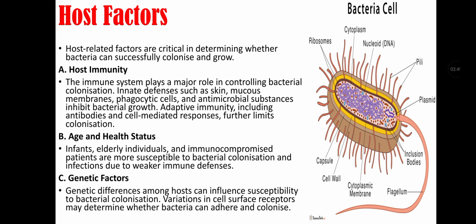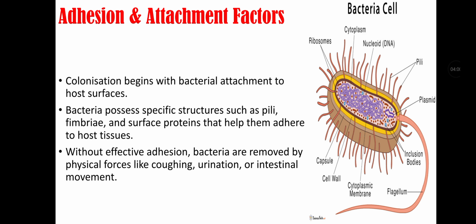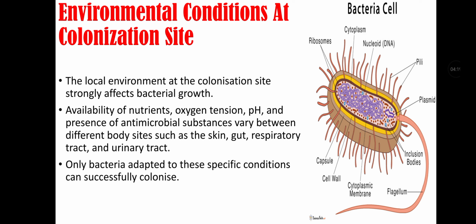The third host factor is genetic factors, as genetic differences among hosts can influence susceptibility to bacterial colonization. Variation in cell surface receptors may determine whether bacteria can adhere and colonize. Adhesion and attachment factors. Colonization begins when the bacteria attach to the host surfaces. Bacteria possess specific structures such as pili, fimbriae, and surface proteins that help them adhere to host tissues. Without effective adhesion, bacteria are removed by physical forces like coughing, urination, or intestinal movements.